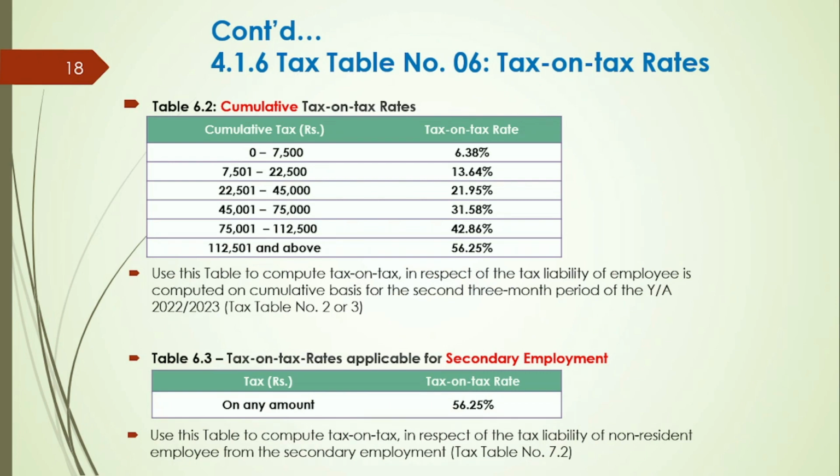Cumulative tax on tax rates have been displayed under table 6.2. In the same way as using table 6.1, you can calculate the tax payable on lump sum payments or once and for all payments by the employer. Tax table number 6.3 shows the tax on tax rates for the secondary payment of a non-resident employee.